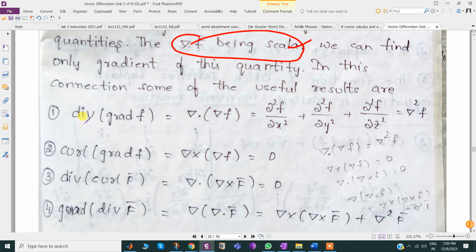Div grad f means del dot grad f, del dot del f, that means del square f. Here this small f has no bar specified, so del square f is a scalar quantity. Del square f is dou square by dou x square of f plus dou square by dou y square of f plus dou square by dou z square of f, which is known as del square.